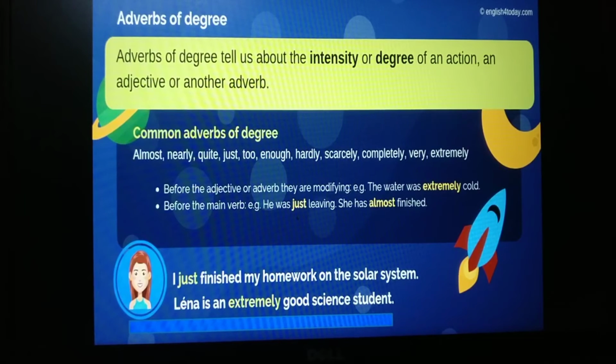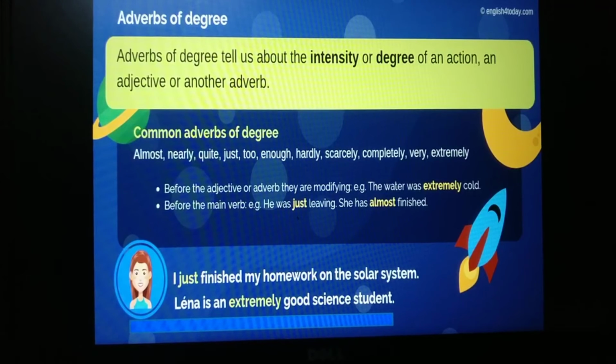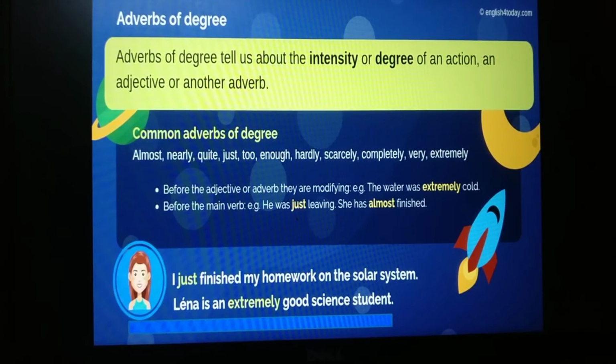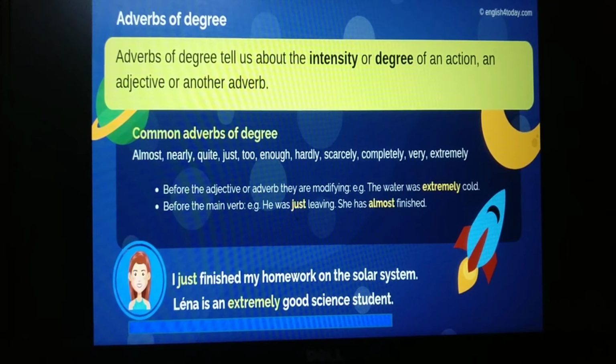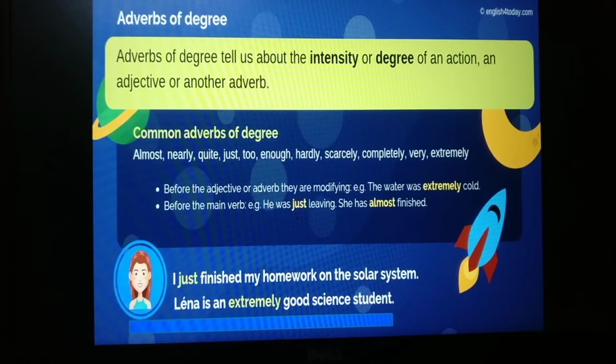For example, the water was extremely cold. How was the water? The water was extremely cold. Before the main verb, for example, he was just leaving. She has almost finished. I just finished my homework on the solar system. Lena is an extremely good science student. So here, just and extremely are adverbs of degree.